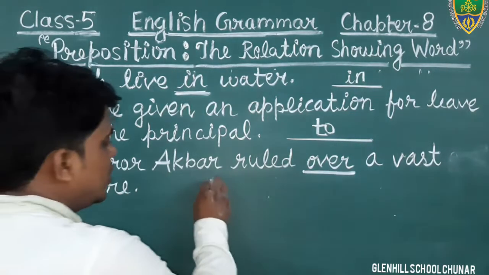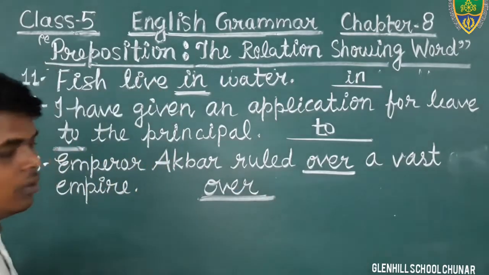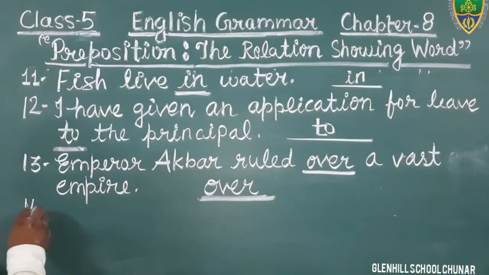Therefore, that is a preposition, and we will write this word over in the given space. Okay, Emperor Akbar ruled over a vast empire. In this sentence, the word over is what? In this sentence, the word over is a preposition. Come to the next question, number 14.